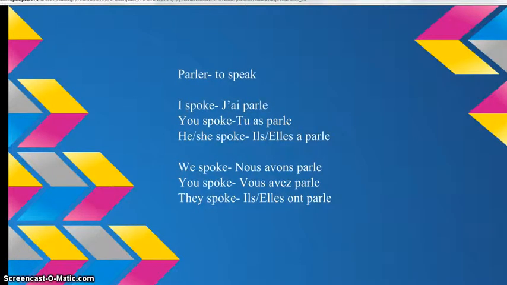Another regular verb group are verbs that end in er, and er verbs that conjugate with avoir in the passé composé form end with an é. An example of this is the verb parler, to speak. If you wanted to say I spoke, past tense, you would say j'ai parlé.